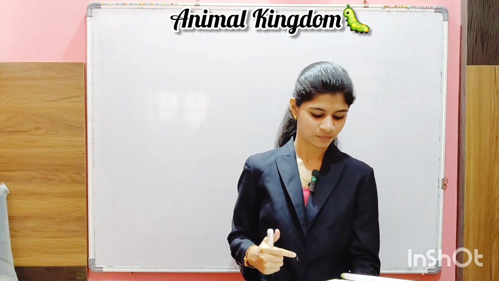So first of all, this is in your NCERT page number 37. In this chapter, we are going to learn about the basis of classification and then the classification of animals. Before learning the classification of animals, we are going to learn the basis of classification. As I told, we are going to study from bottom to top. So from the basics I'm going to start.